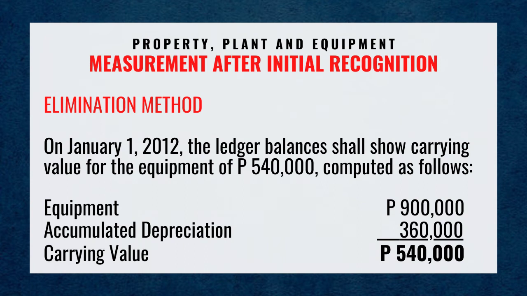On January 1st, 2012, the ledger balance shall show a carrying value for the equipment of 540,000 pesos, computed as follows. Equipment 900,000 pesos, accumulated depreciation 360,000 pesos. The carrying value is 540,000 pesos.